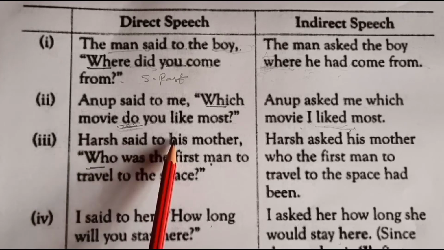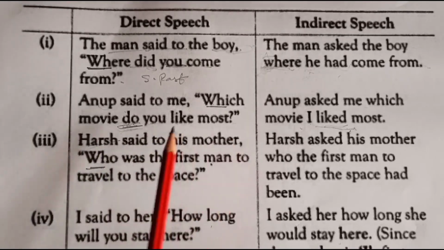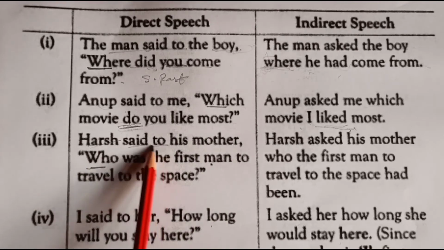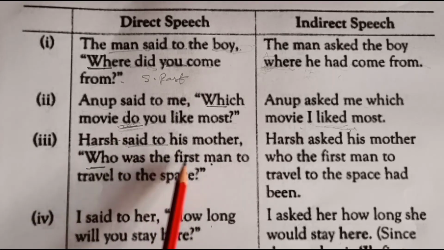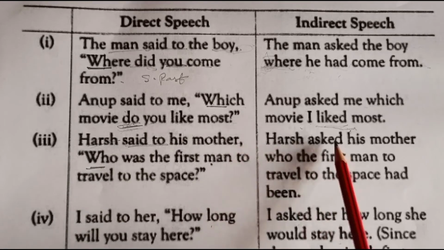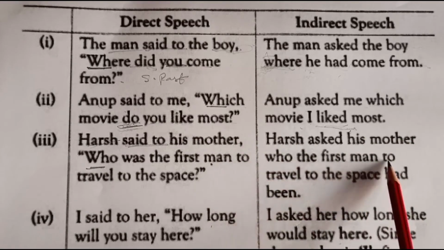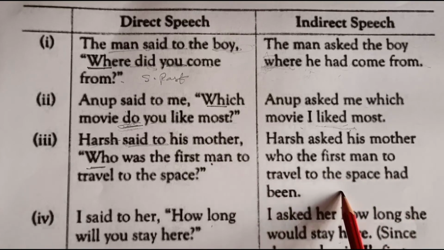Harsh said to his mother, "Who was the first man to travel to space?" Here again we are joining it as: Harsh asked his mother who the first man to travel to space had been.